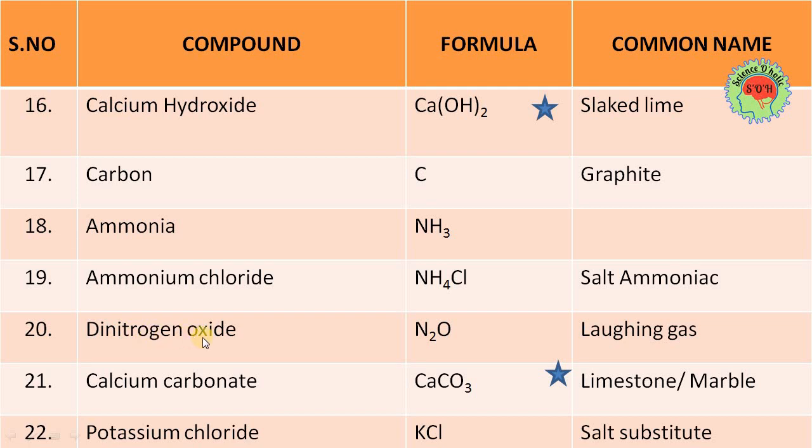Now 20, dinitrogen oxide. Di means 2 nitrogens will be there with the oxygen. So that way you can learn that it is N2O. And the common name of this dinitrogen oxide is laughing gas. 21. Calcium carbonate. Calcium is Ca and carbonate is CO3. So the common name is limestone or marble. 22. Potassium chloride, that is KCl, or common name salt substitute.